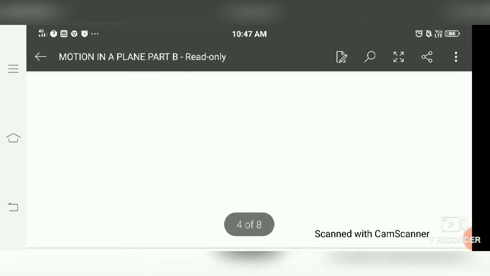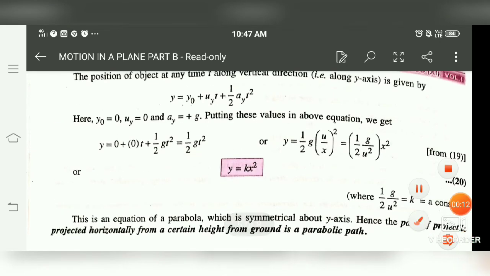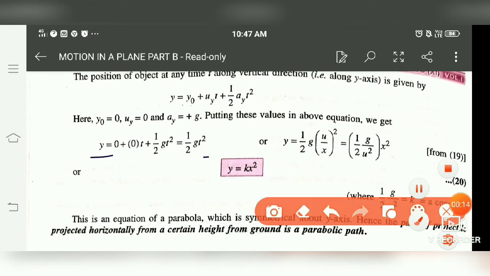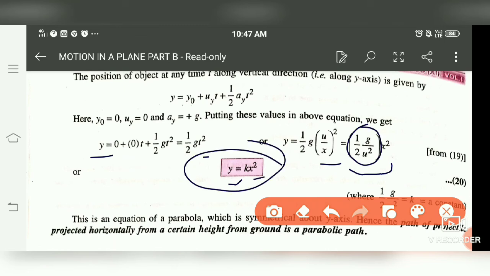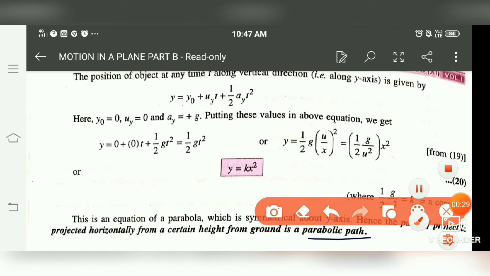Similarly, for the other part, by substituting the value, you will get y is equal to half g t square. If you substitute the value of t, you will get y is equal to, let this whole thing be k, k x square. This is the equation of a parabola. So it covers a parabolic path.